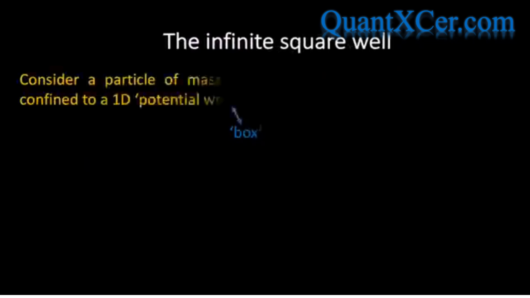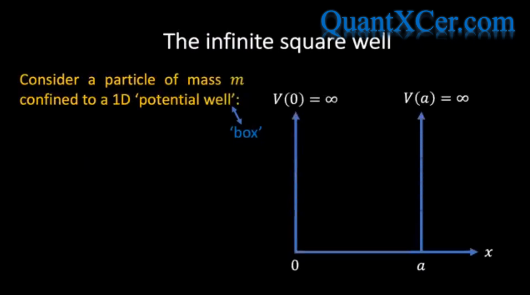To begin with, we're going to consider a situation in which a particle is confined to a one-dimensional box of width a, such that the particle is free to move around inside the box, but it's unable to escape. This example is often referred to as the infinite square well. Now, although this may seem like a slightly strange and contrived example, it's worth considering since it serves as a wonderfully accessible test case for all the fancy quantum mechanical machinery that comes in a more advanced course in quantum mechanics. We can represent this situation by specifying the potential energy in the following manner.